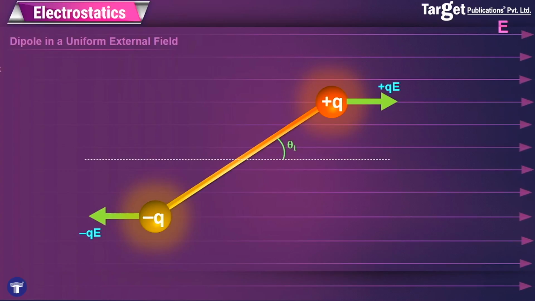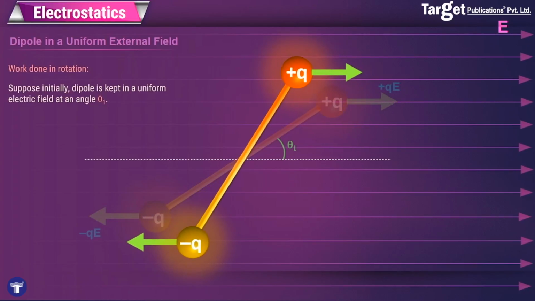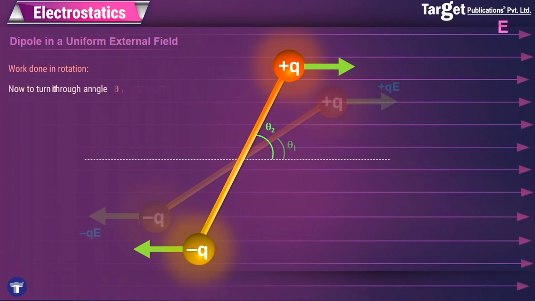Let's say that initially the dipole was at an orientation of theta 1 with respect to the electric field. Now, I will say that the work done in rotating this dipole from the initial angle theta 1 to a new angle theta 2 is given by the formula W is equal to PE (cos theta 1 minus cos